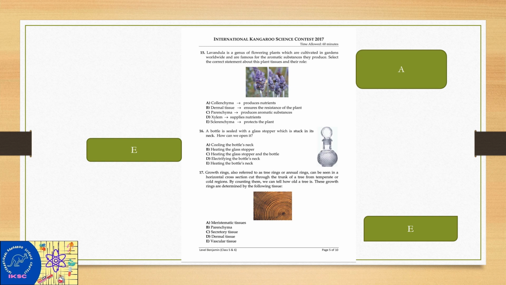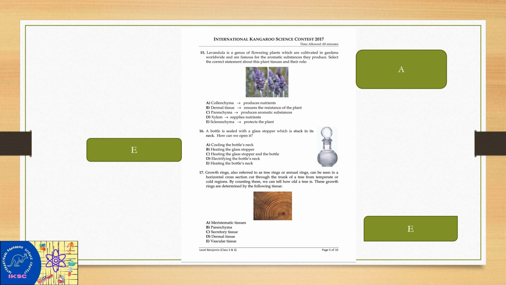Number 16, a bottle is sealed with a glass stopper which is stuck in its neck. How can we open it? Cooling the bottle's neck, heating the glass stopper and the bottle's neck. 16 E. Okay. 17. Most important point for your GK also.